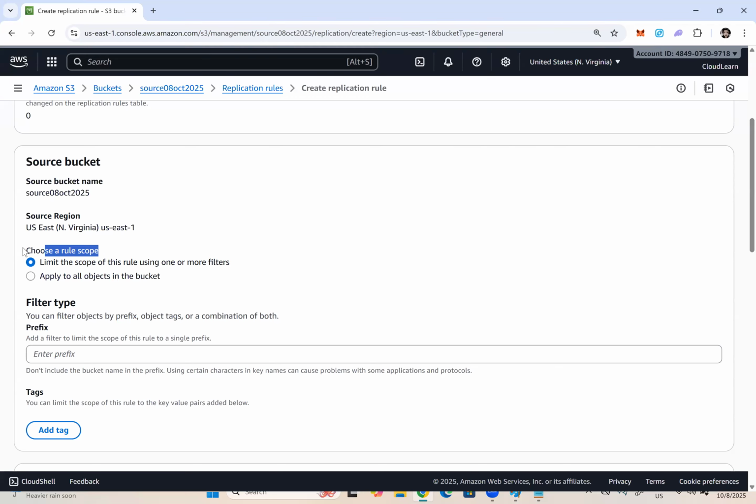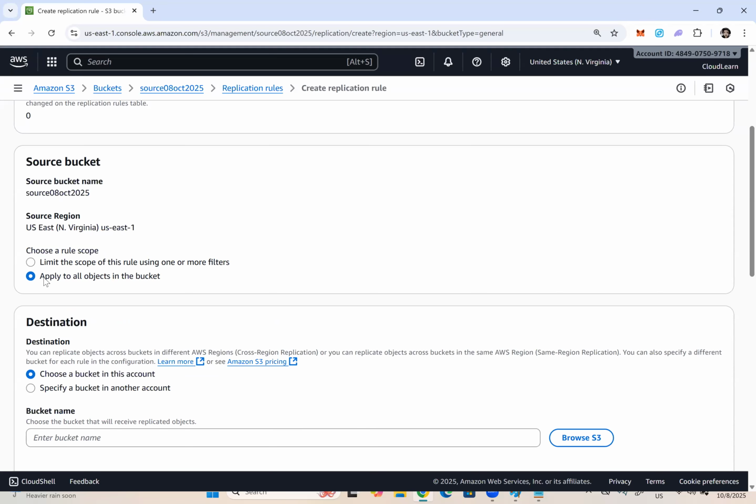So here we have a rule scope. What is the meaning of a scope? In general, what is the meaning of a scope? A kind of requirement. What is our requirement? Would you like to replicate all objects, or would you like to replicate only a few objects? If you want to replicate all objects, you have to select this one, apply to all objects in the bucket. So every object will be replicated.